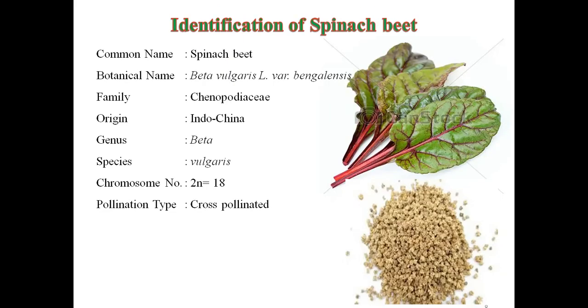Next crop is a spinach beet. Botanically it is known as Beta vulgaris, variety bengalensis, family Chenopodiaceae, origin Indochina, genus Beta, species vulgaris. Chromosome number 2n is equal to 18. Pollination type, it is a highly cross-pollinated crop.